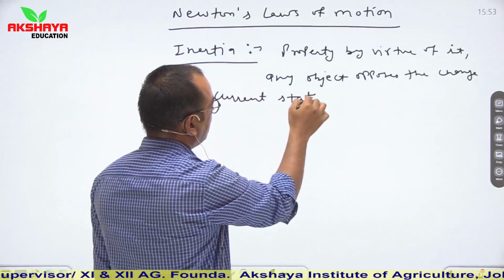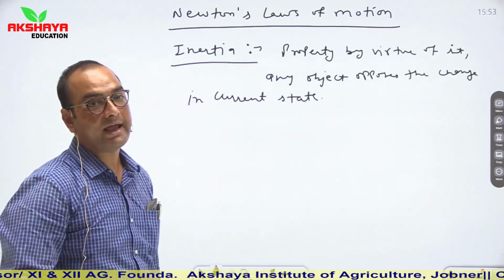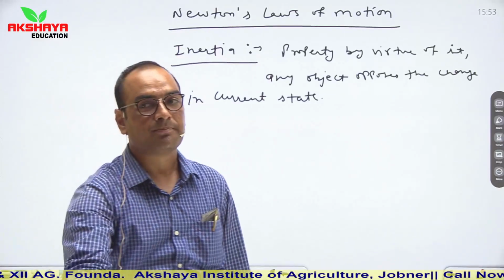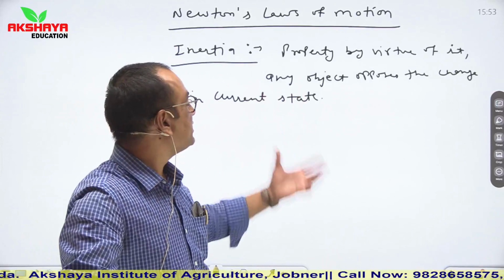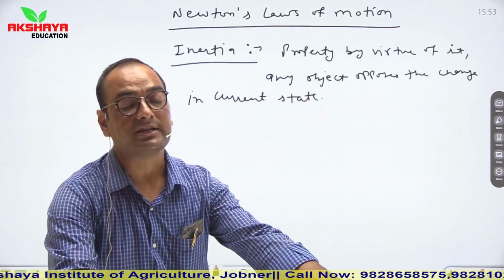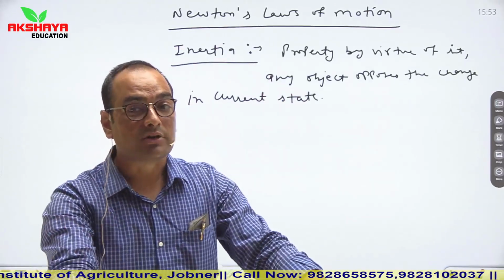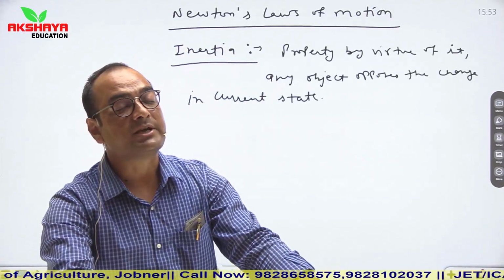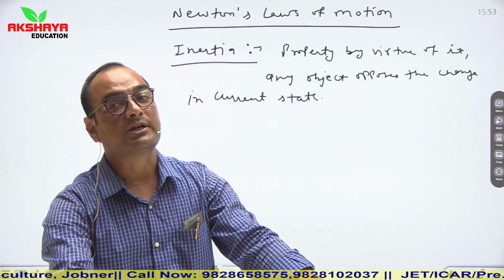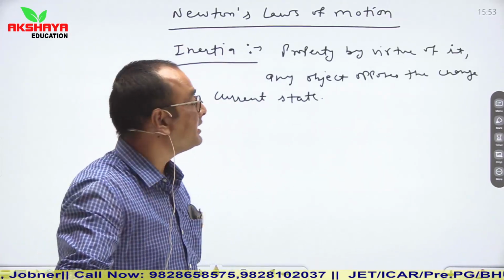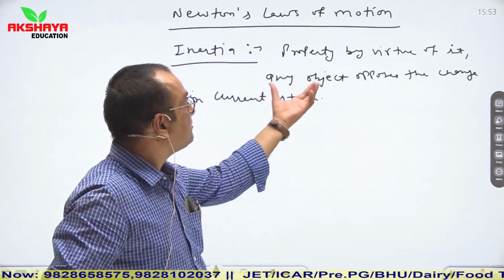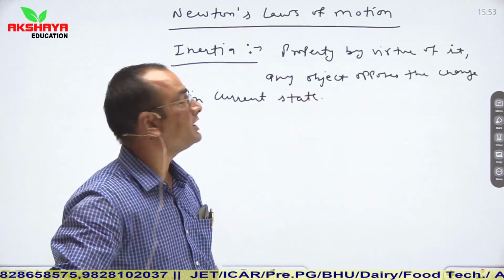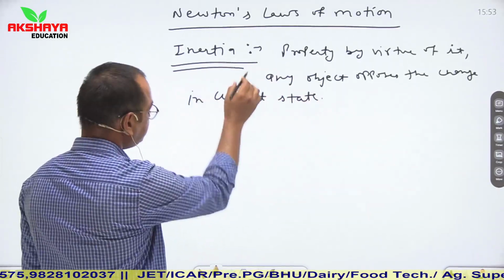It means inertia is a property of any substance or any body, due to which that body opposes change in its current state. If any object is at rest, then that object wants to be at rest, or if that object is in motion, then that object wants to be in motion until any external force is applied on it. So that objection to change in current state is known as inertia.